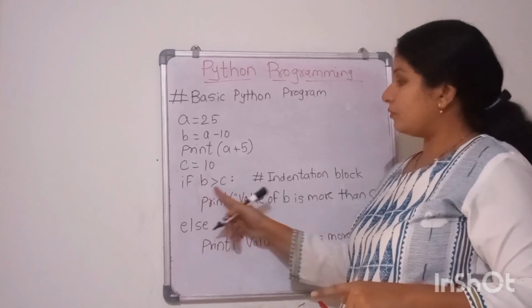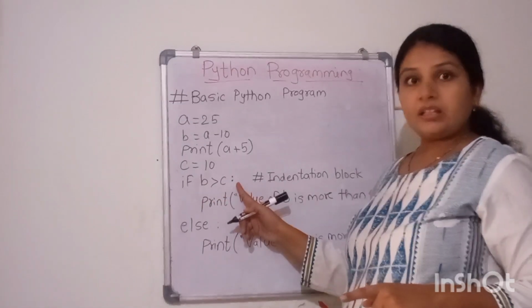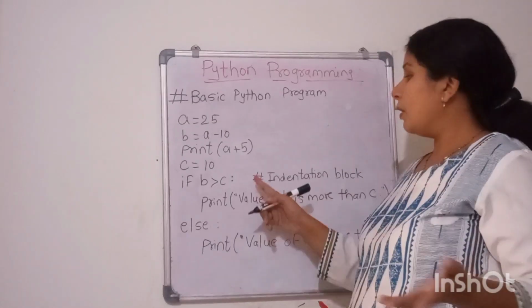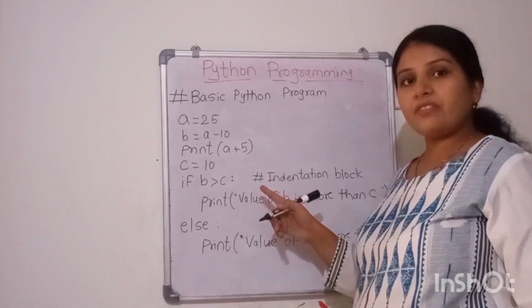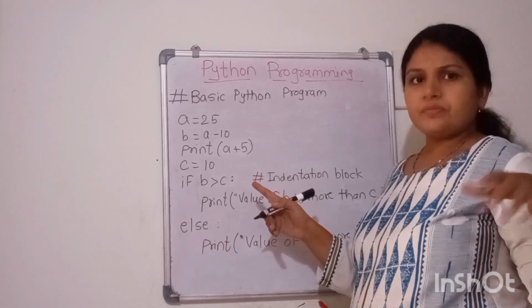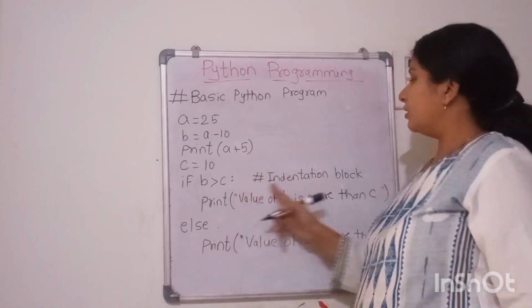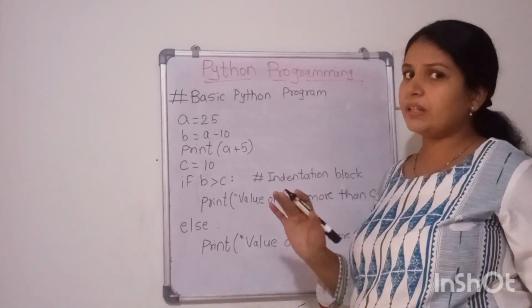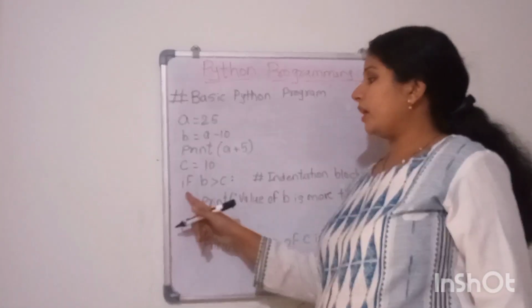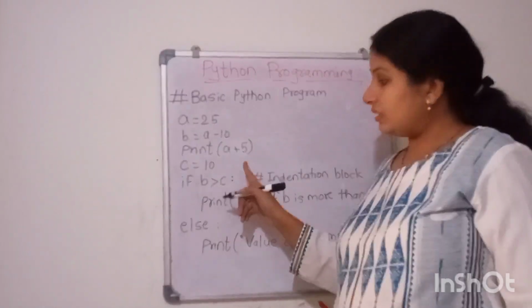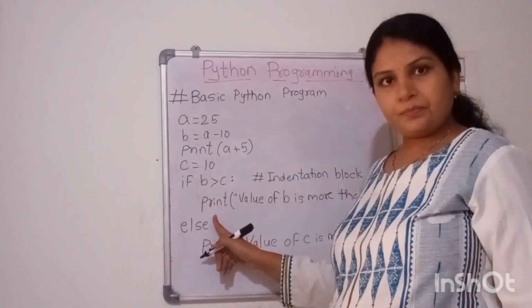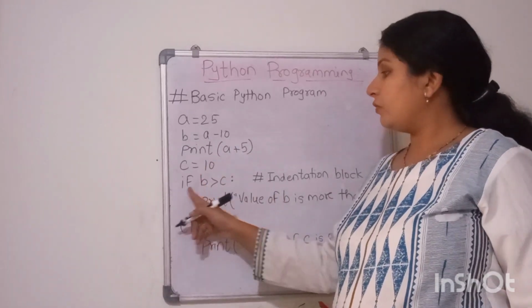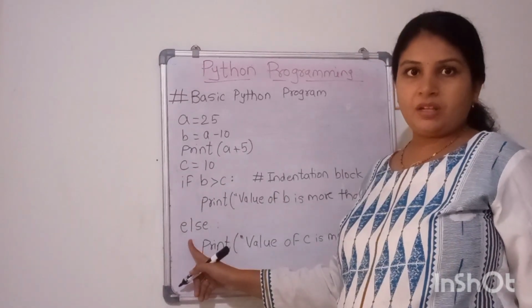Whenever you are starting the indentation block, you can mention this, or it's up to you. Here this is the inline comment we are adding so that anybody who is reading this code will understand that you are creating one indentation block. So this is simply one comment. If this condition is true, then only we are printing this statement. If this condition is false, then we are going to the else part, right?